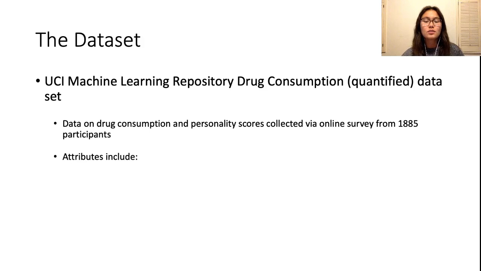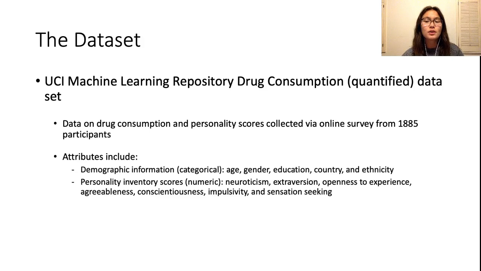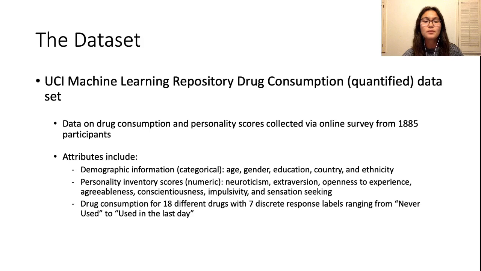The data in this survey includes demographic information and personality inventory scores for certain traits. Along with these variables that can be used as features in a machine learning model, data on consumption of various drugs were collected as well. The drugs range from caffeine and chocolate to heroin and amphetamine. For each drug, participants reported their use by selecting a level ranging from never used to used in the last day, giving us 7 discrete classification labels for each drug.